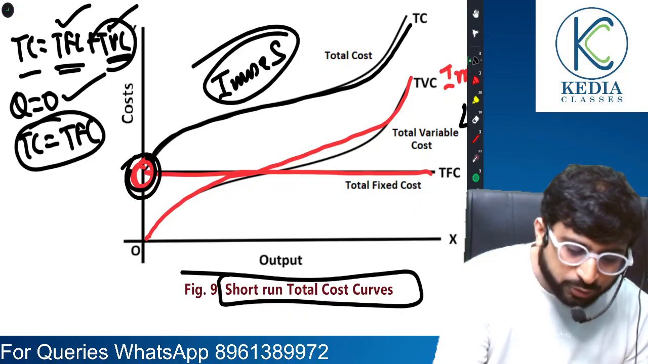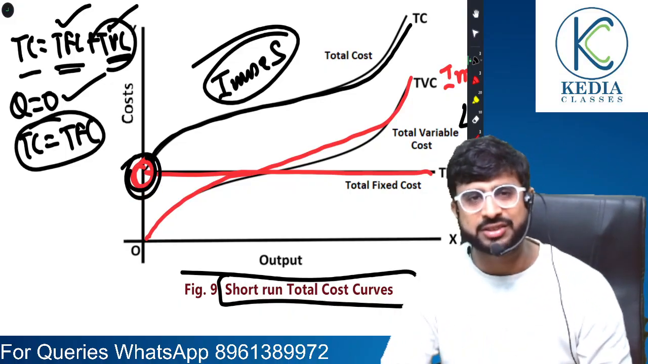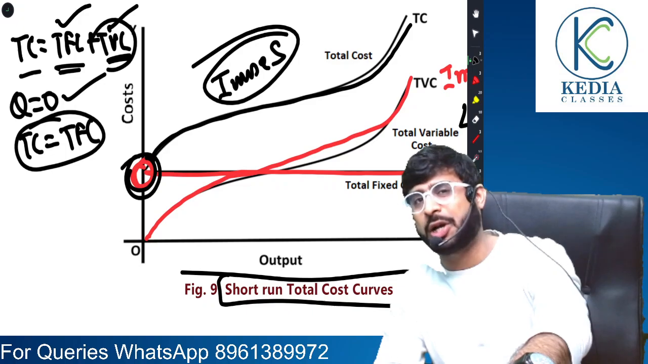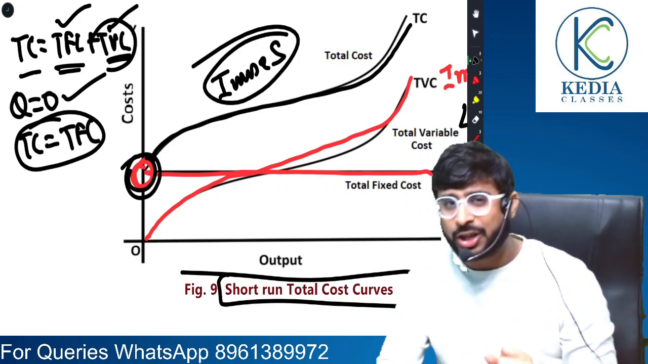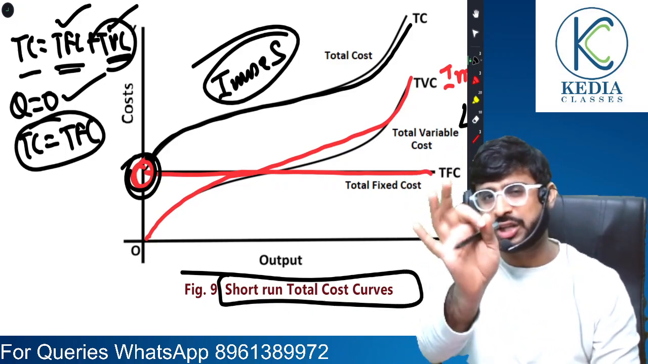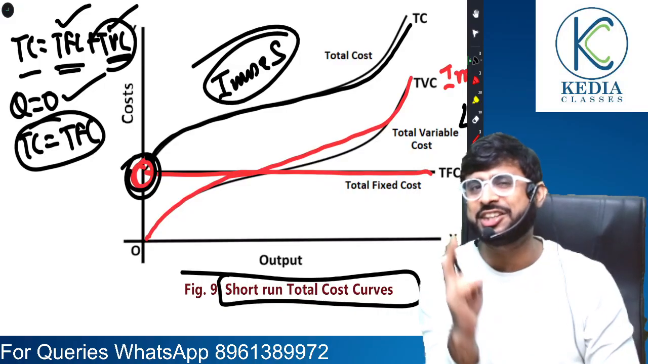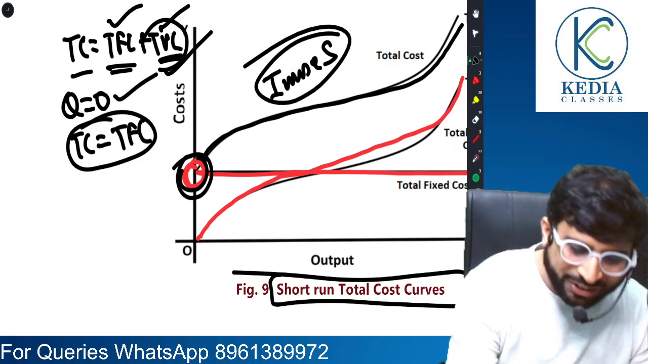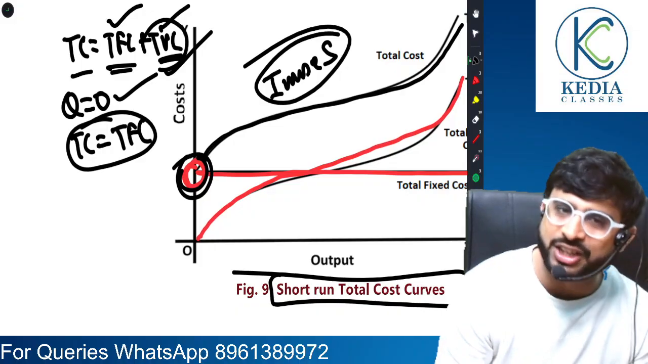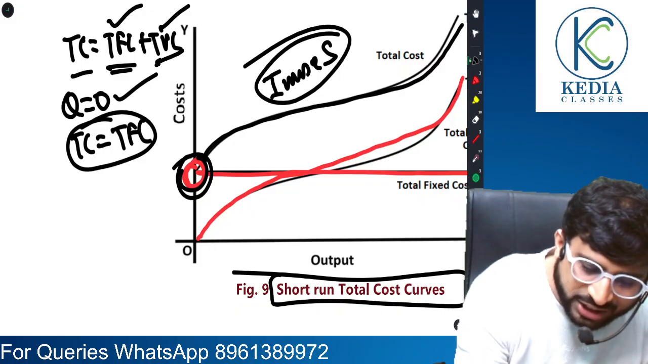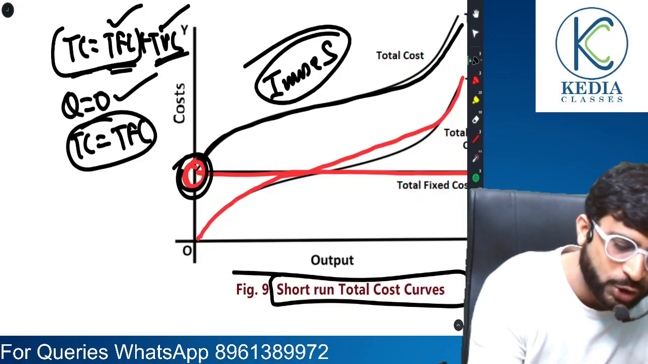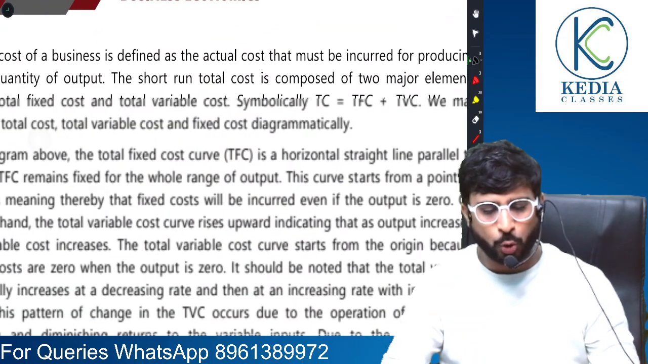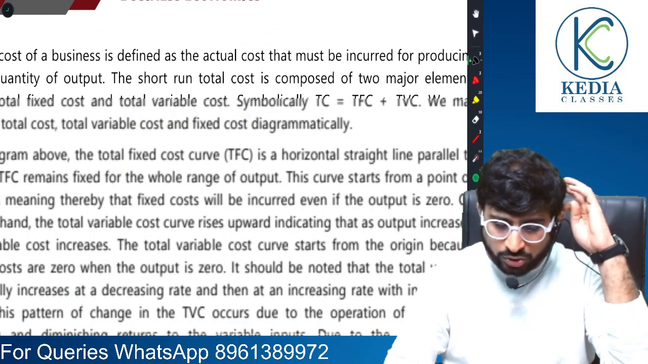Why does TC start from the point where TFC starts? TC and TFC start from the same point because even if nothing is produced, TFC is still incurred, and if nothing is produced, variable cost is 0, and TC is TFC plus TVC. So even if TVC is 0, TC will be equal to TFC. Understood, sir? This is from the viewpoint of the MCQs that can come.